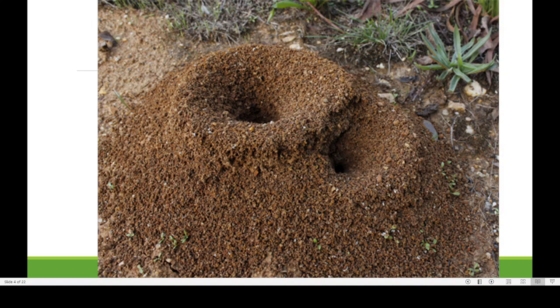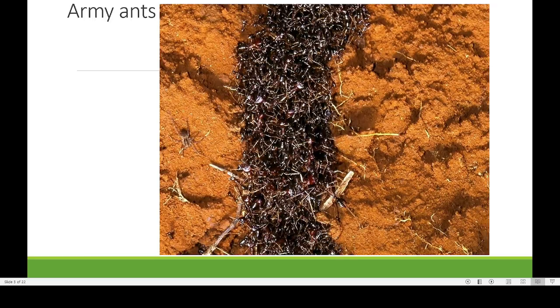We have one type of ant known as Ecophylla, the red tree ant. So they are mainly tree-dwelling ants. So different types of ants are there. This is the army ant. See, they are moving together in large numbers, and they will be collecting their food during their migration. This is known as the army ant.